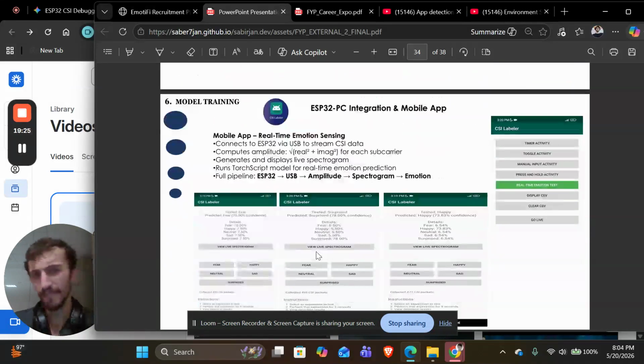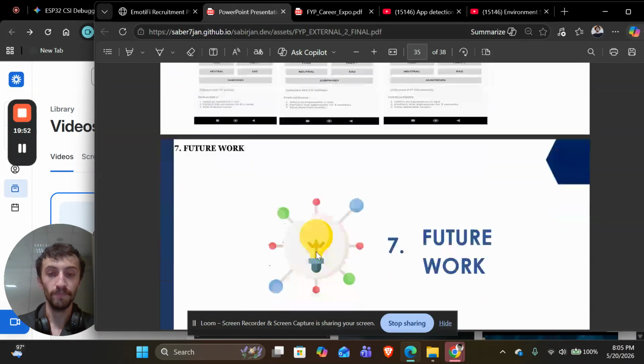Coming straight to that, we then used a mobile app in Android. We connect the ESP to the phone via USB and stream CSI data. Then it computes amplitude, which we have seen already, with the mathematical formula for each subcarrier, displays the spectrogram, and runs a TensorFlow Lite model for real-time motion prediction. The pipeline is ESP32 to USB to amplitude to spectrogram to emotion.